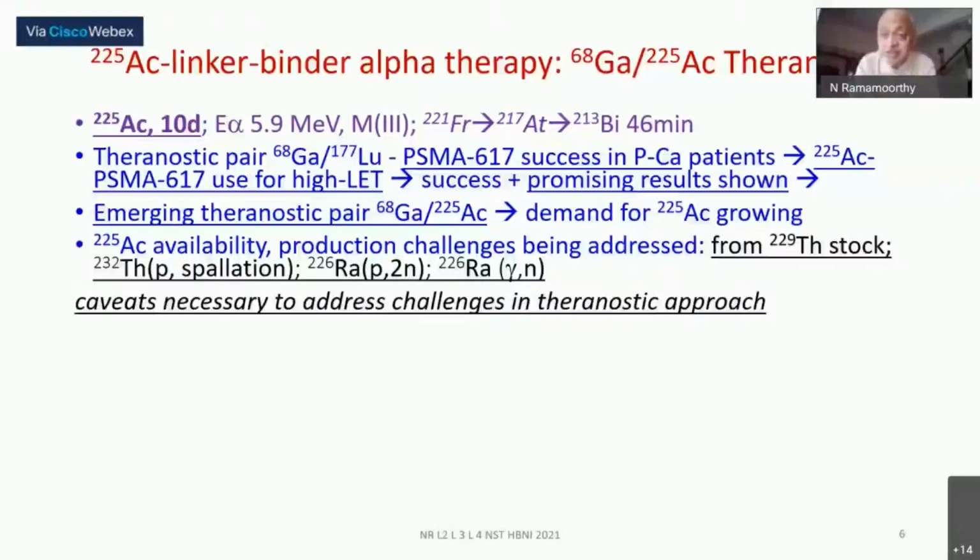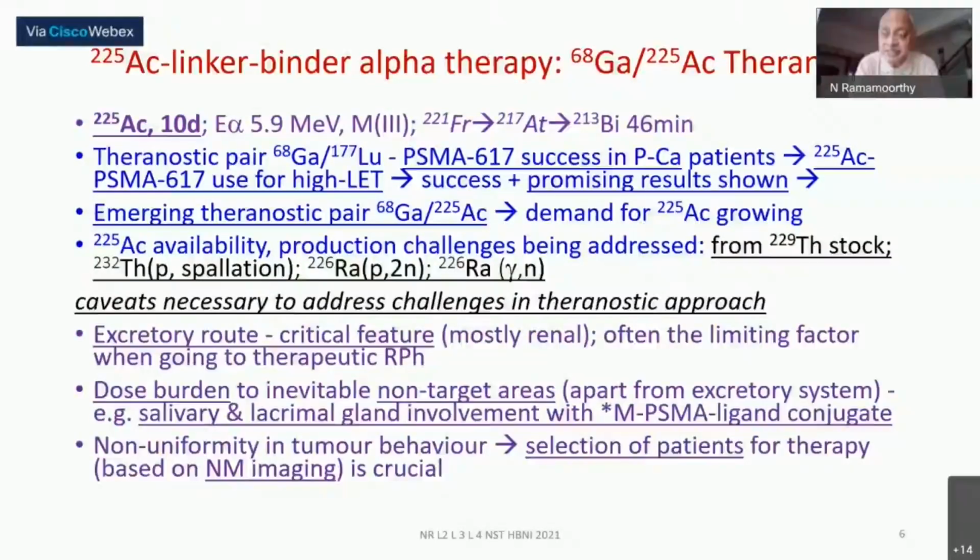So if we covered 50, 60-year-old iodine, we are also touching upon at least one of the great important contributions of very recent times. I should also add some caveats about theranostics, that is, the same probe being used for both the diagnostic part and the therapeutic part. It is very nicely explained and easy, but in actual reality there can be a problem, particularly because of the excretory route dose.